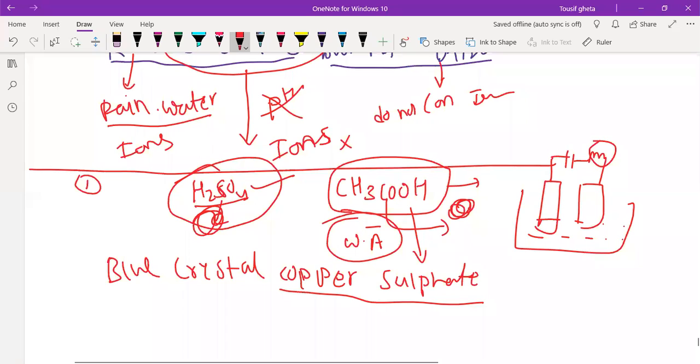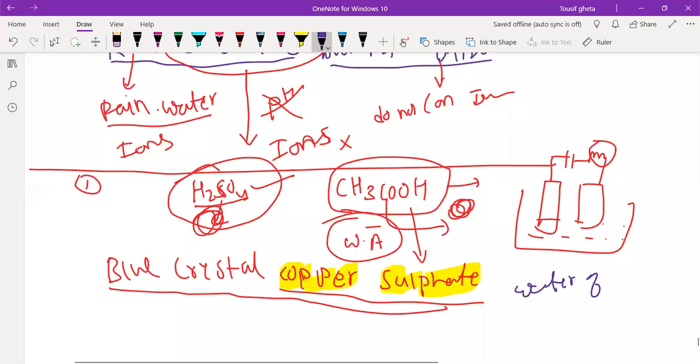What is the water of crystallization in blue color crystal of copper sulfate? Arfat Hussaini, right answer. I did not ask the color, Afifa. I am asking about water of crystallization, meaning how many water molecules are there. The water of crystallization is 5, because the formula is CuSO4.5H2O. So water of crystallization is 5.